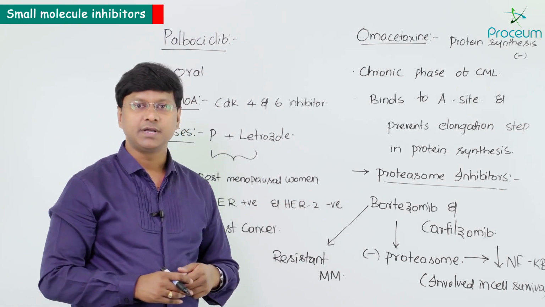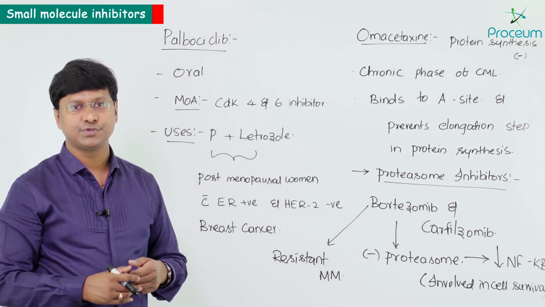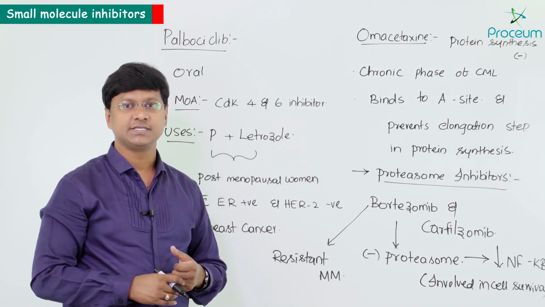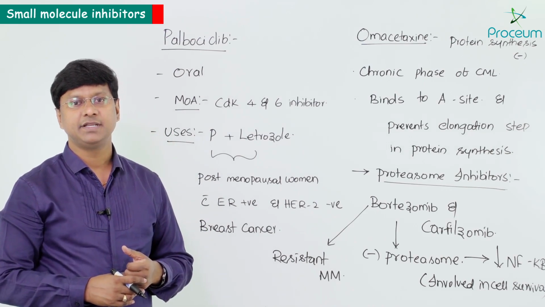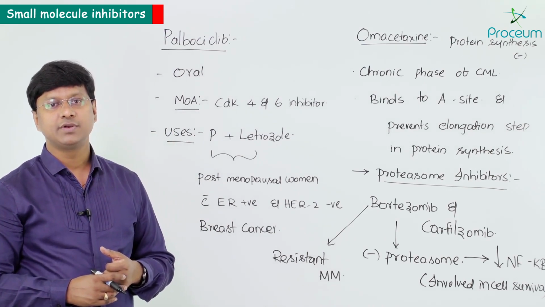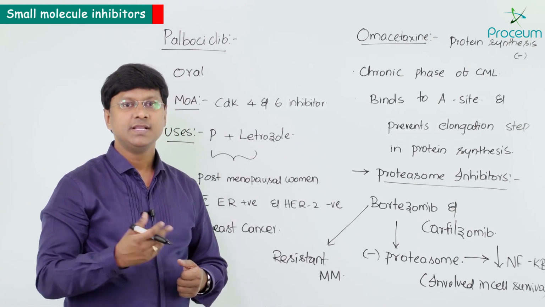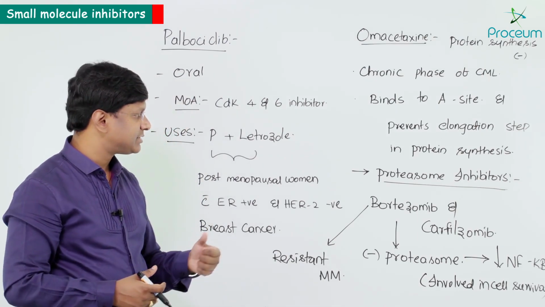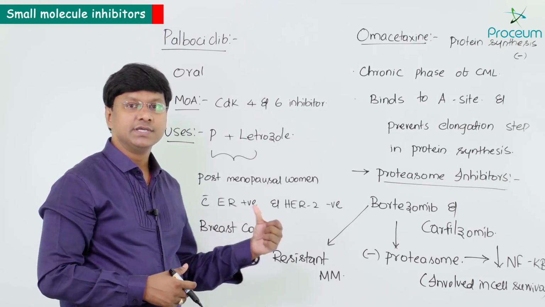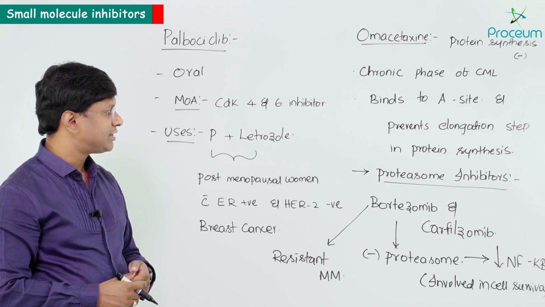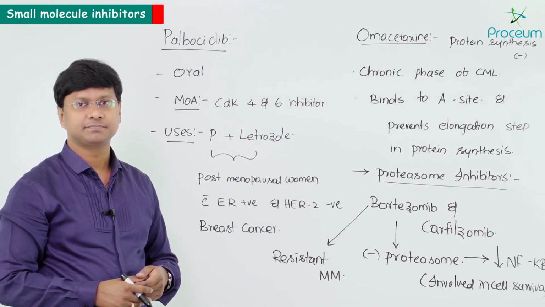And we have another group of anti-cancer drugs, that is proteasome inhibitors. Bortezomib as well as carfilzomib act by inhibiting the proteasome, resulting in the downregulation of NF-κB. NF-κB is the one which is involved in cell survival. And where do we use bortezomib and carfilzomib? In case of resistant multiple myeloma, we use bortezomib and carfilzomib.